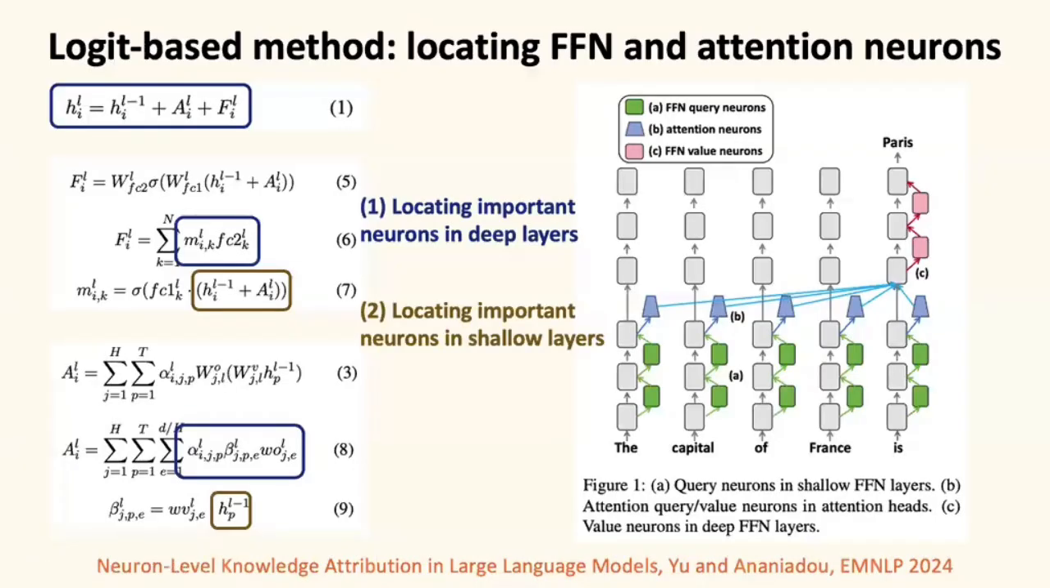Another attribution method is named the logit-based method, based on the residual stream. As we introduced in the background, the final embedding contains important information related to the next token. Therefore, we can multiply each neuron with the unembedding matrix and calculate the top tokens. If the next token ranks very top, it means this neuron is important. And we can also calculate the inner product to identify the most important neurons in shallow layers.